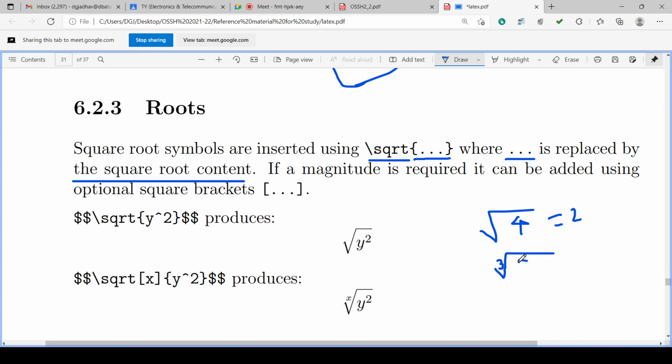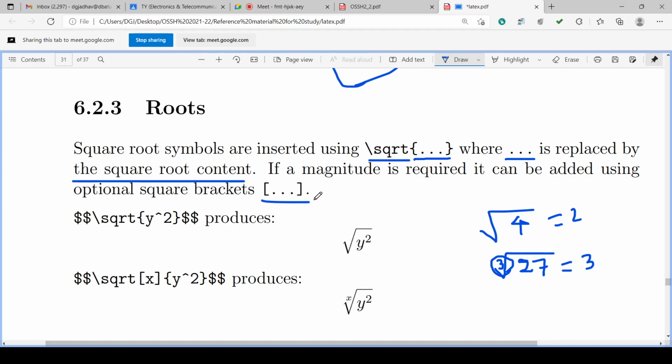But suppose the square root of 27 is there, sorry, the cube root of 27 is there, then the magnitude of the root has to be written. So this magnitude of the root can also be added by a square bracket in front of the sqrt command.